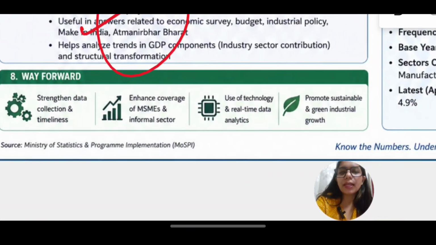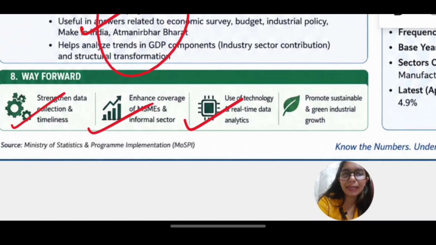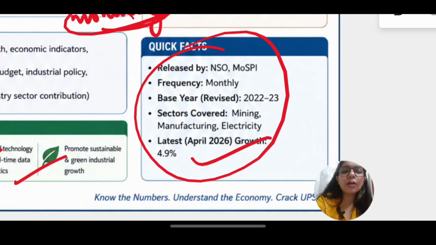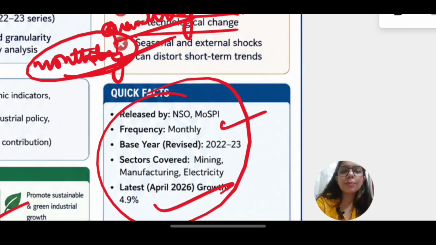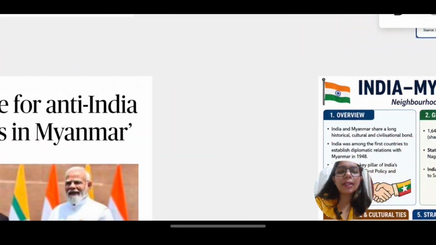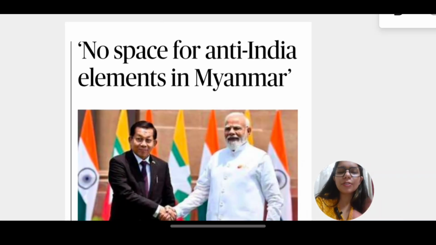Now the way forward again remains the same, that it has to strengthen data collection, timeliness, enhance coverage, use of technology should be integrated, and we have to promote sustainable and green industrial growth. We have covered all this as important prelims facts. So this was all about IIP that we needed to cover for prelims.